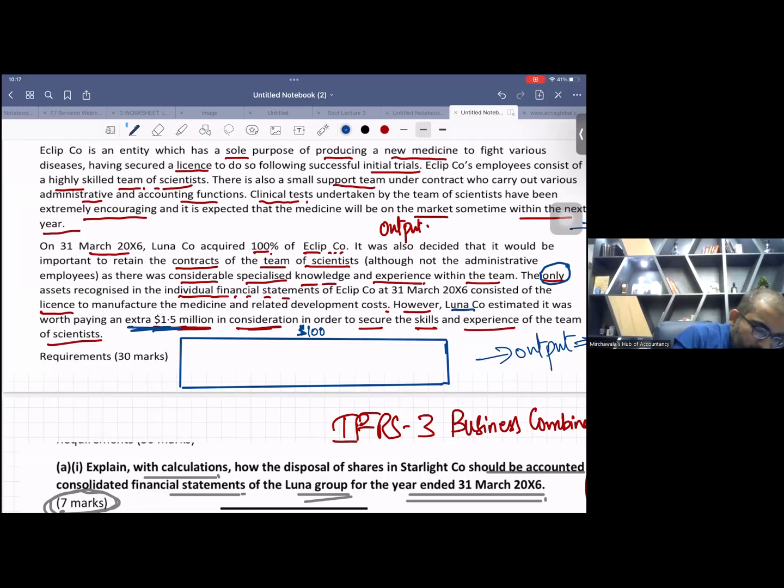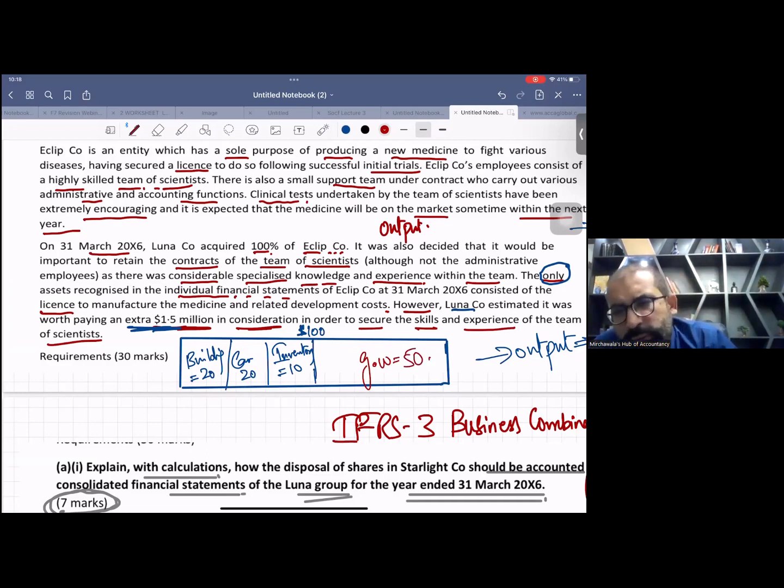This business has a building of $20, cars of $20, and inventory of $10. So you are paying $100 for the whole business, and the business has 3 separately identifiable assets. Automatically you are paying goodwill of 50. You know this.